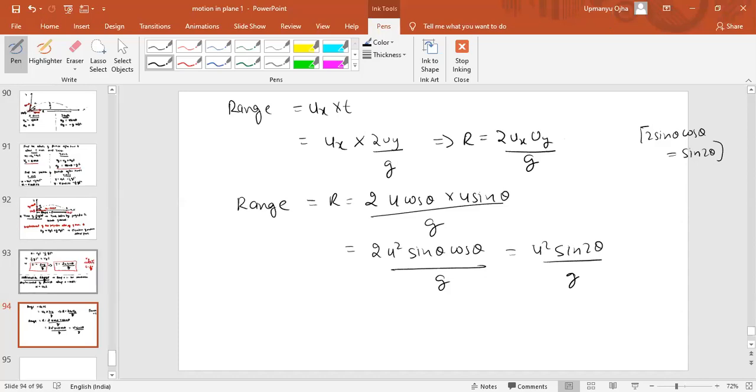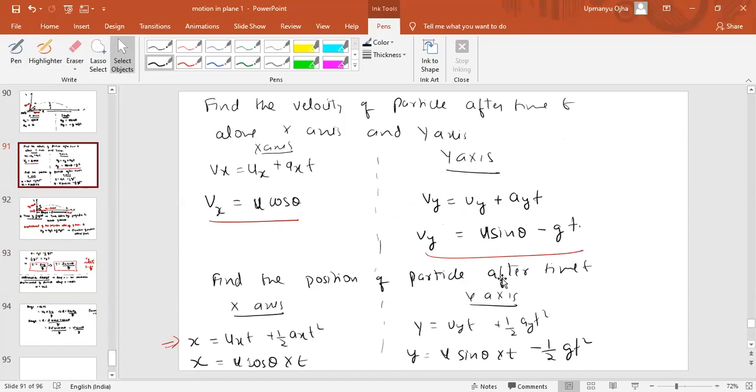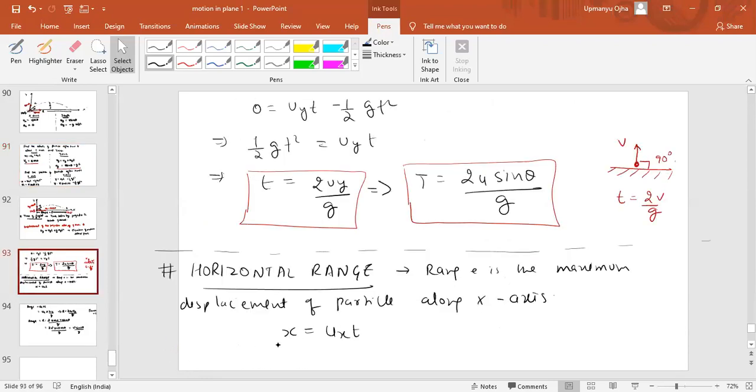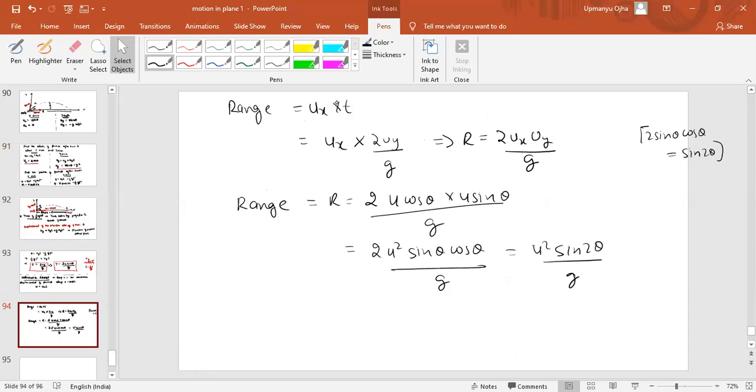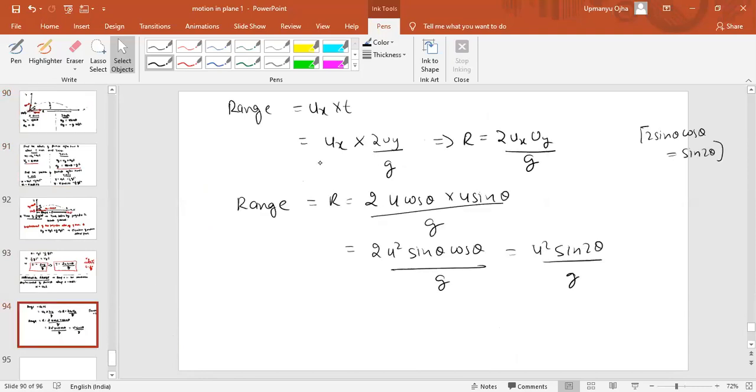See how the time of flight came into the range. Just look at this expression. The displacement along the x-axis after time t is given by u cos theta into t. Is this correct or not? If the displacement is maximum, then it is a range. Range means ux into t, where t is the time of the flight. When it reaches the ground, how much time has it taken? The time taken by the projectile to reach the ground is the time of the flight. So range equals ux into t, where t is the time of the flight here.